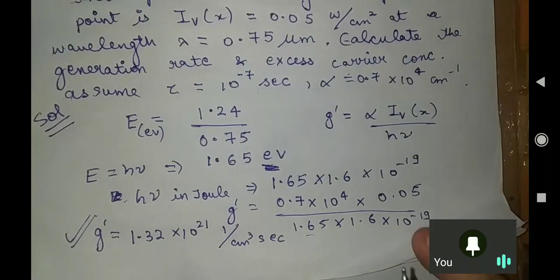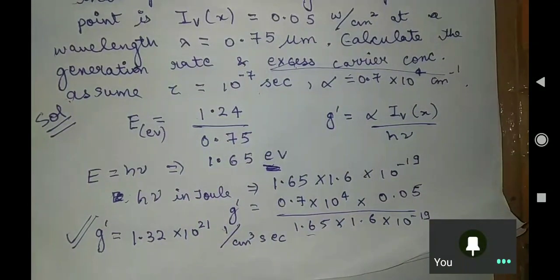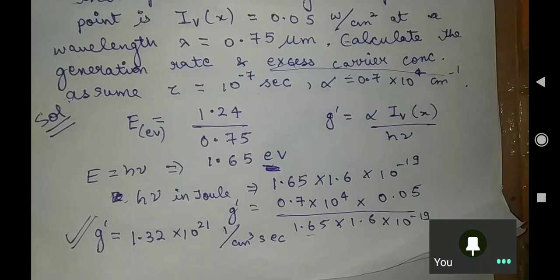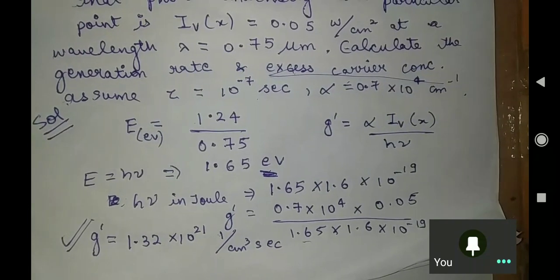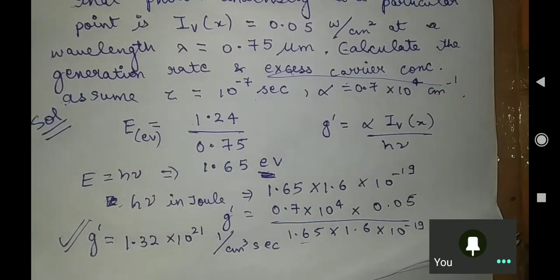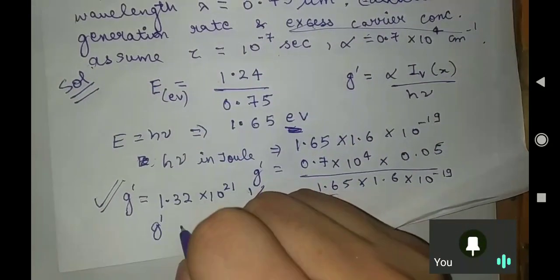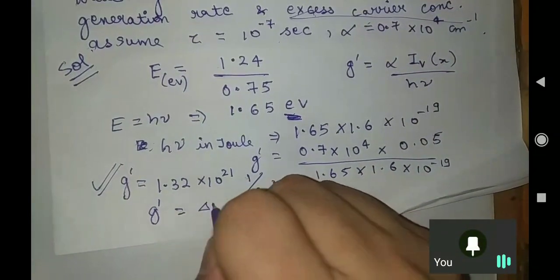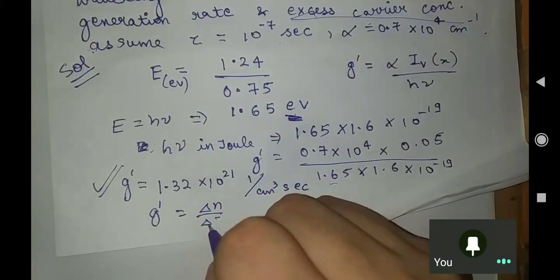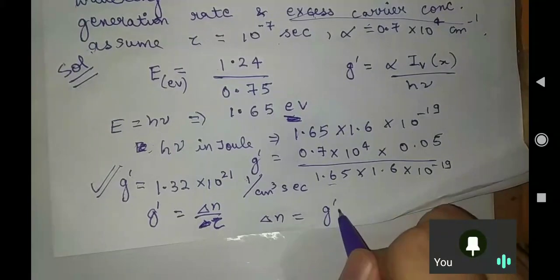So Akshay, can you tell me the second part also? X is carrier concentration. You know this formula also. You know very well the formula, just a single line formula. Into tau. Yeah, absolutely into tau. So what are you getting then? G dash equals delta n over tau, so your excess concentration will be G dash into tau, as she told us.